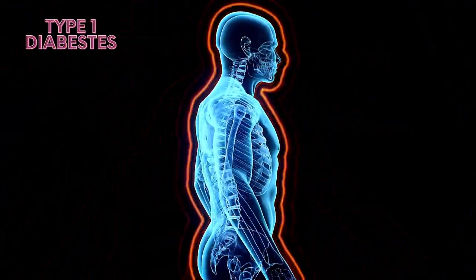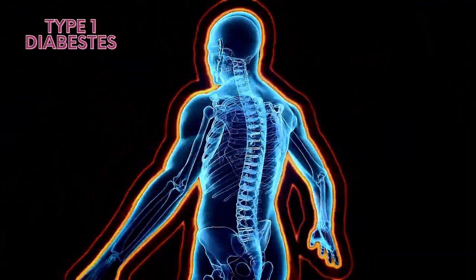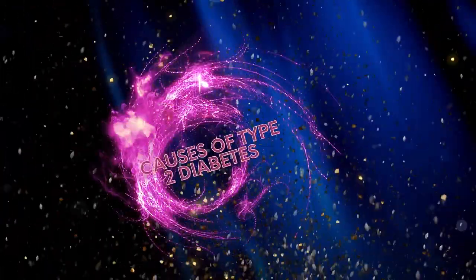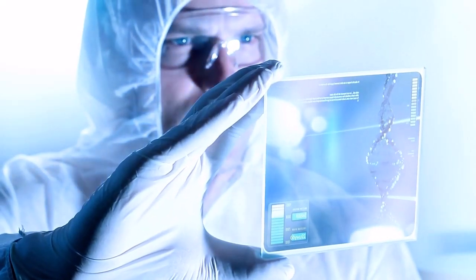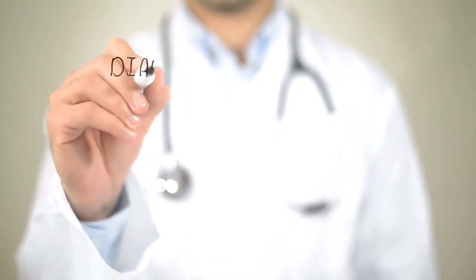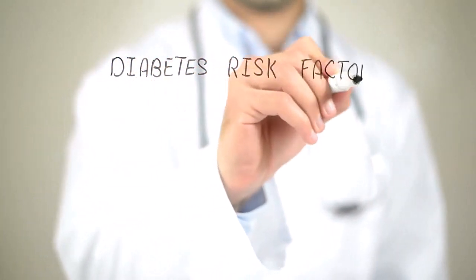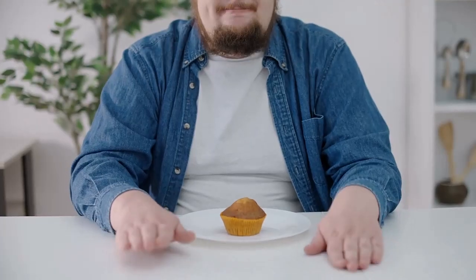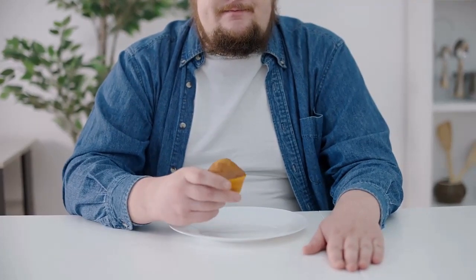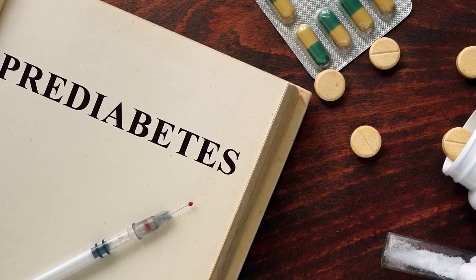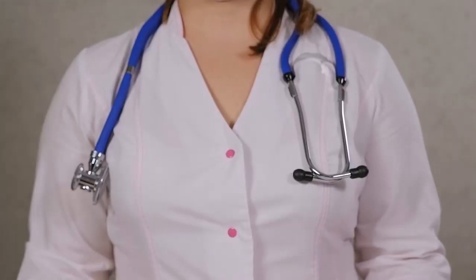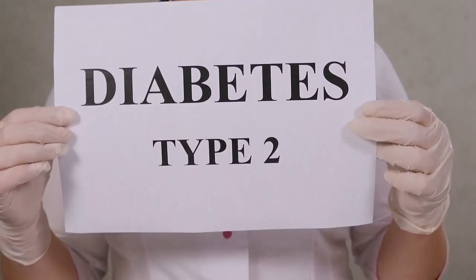Diabetes treatment. Type 1 diabetes cannot be prevented because it is caused by an immune system problem. Some causes of type 2 diabetes, such as genetics and age, are also beyond your control. However, many other risk factors for diabetes are manageable. The majority of diabetes prevention strategies involve dietary and physical activity modifications. If you have been diagnosed with pre-diabetes, you can take the following steps to delay or prevent type 2 diabetes.